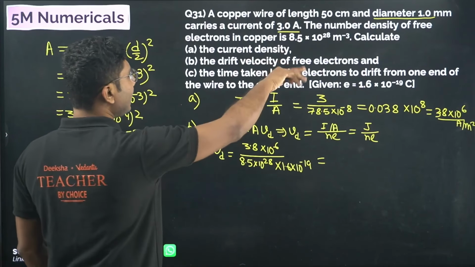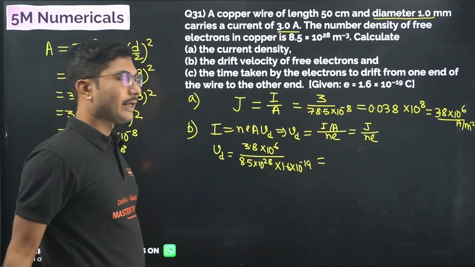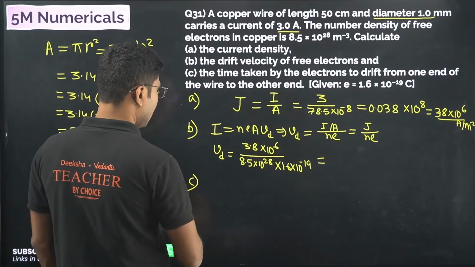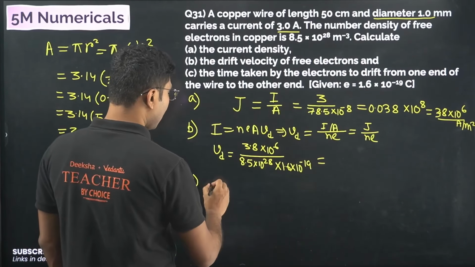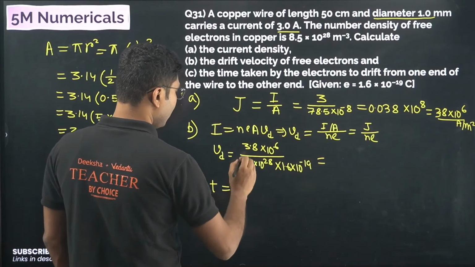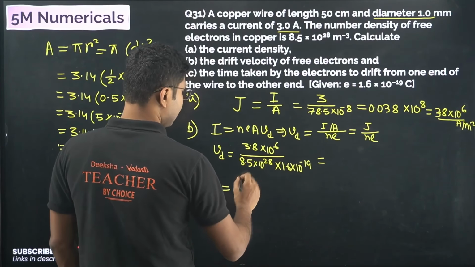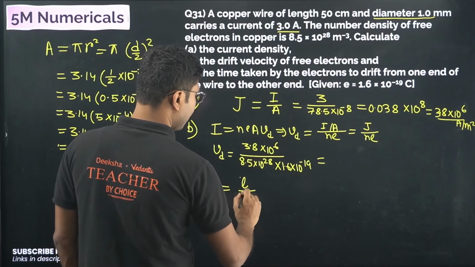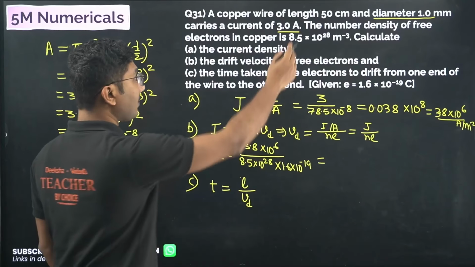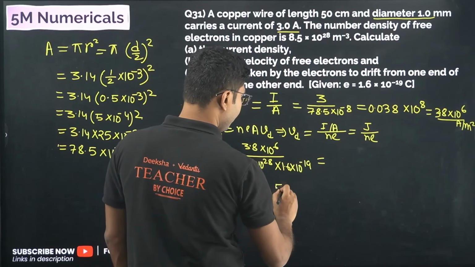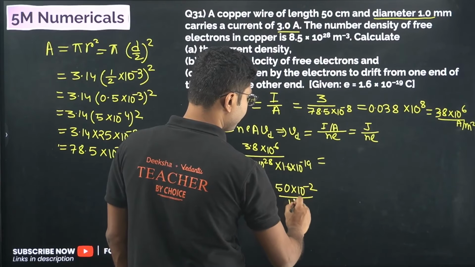Now next, you have to calculate the time taken by the electrons to drift from one end to the other end. So that is part C. The time taken by the electron to drift from one end to the other is given by time equals the distance, or the length of the wire, divided by the drift speed. Length of the wire is given as 50 centimeter, that is 50 into 10 to the power of minus 2 meters, divided by drift speed.